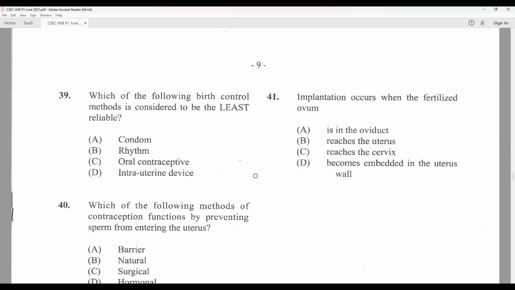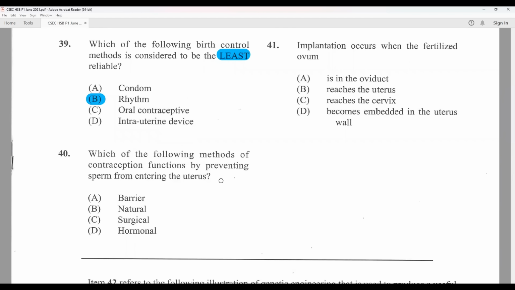Which of the following birth control methods is considered to be the least effective or least reliable? The rhythmic method, or the rhythm, or the natural method is the least reliable. Which of the following methods of contraception functions by preventing sperm from entering the uterus? That's a barrier. Implantation occurs when a fertilized ovum becomes embedded in the uterus walls.